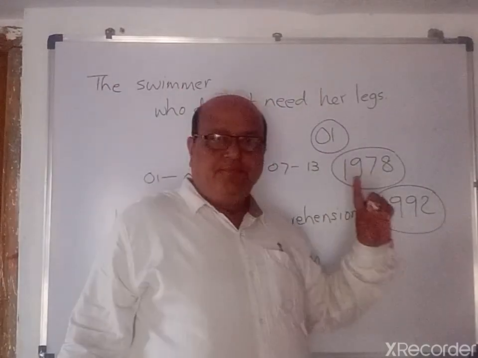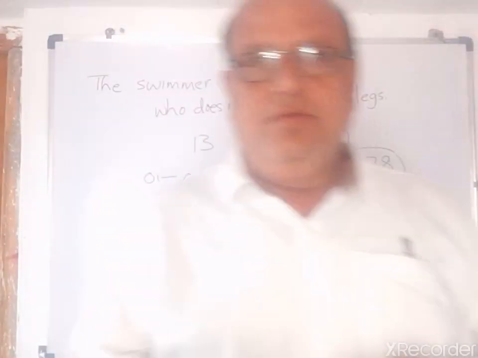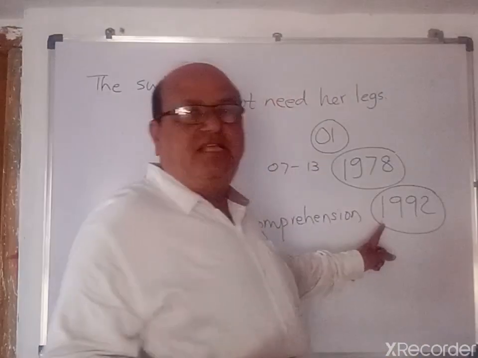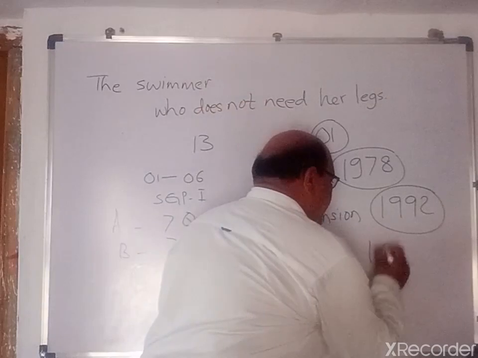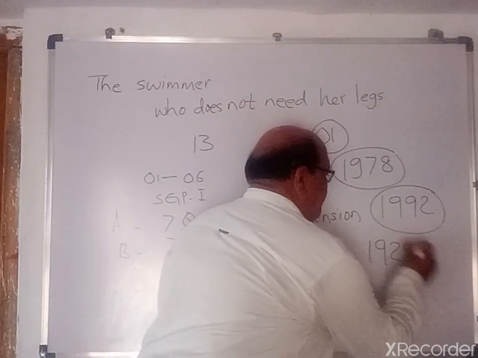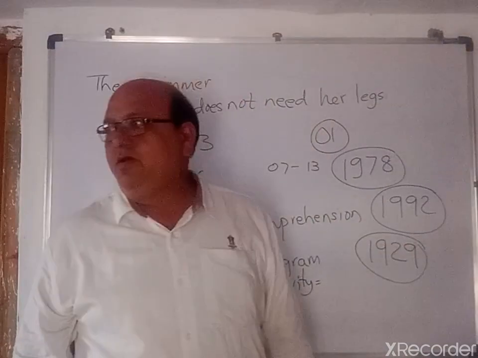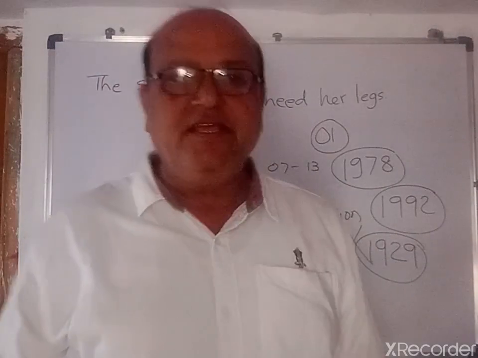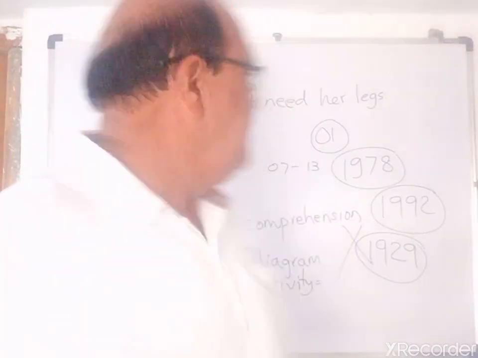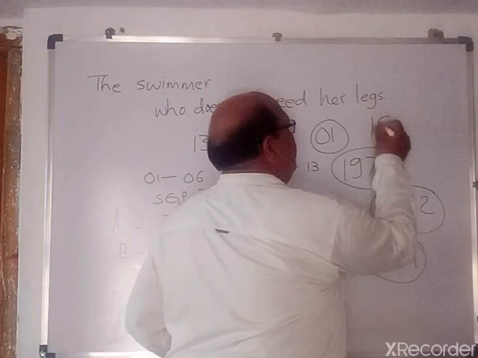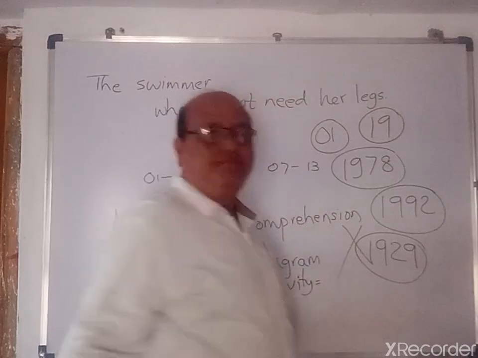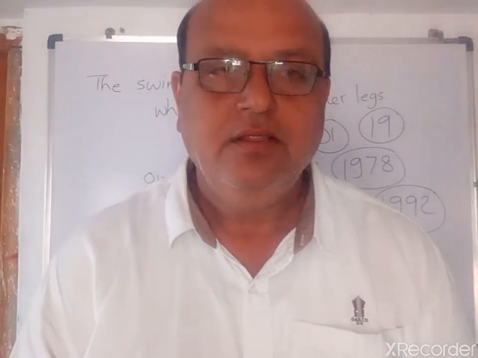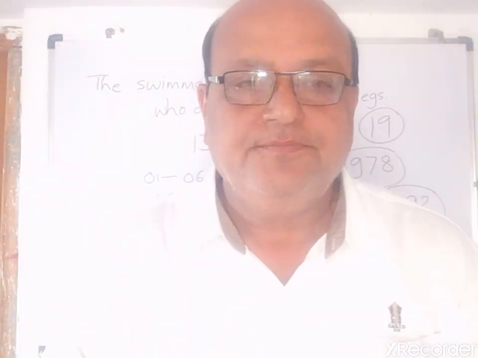These are misleading. If we go to Google, we can see that C.N. Janaki was born in 1929. In our textbook, it is written that at the age of 19, C.N. Janaki could swim over the English Channel.